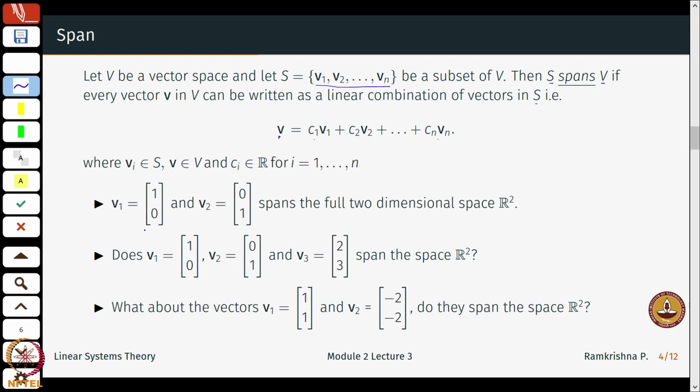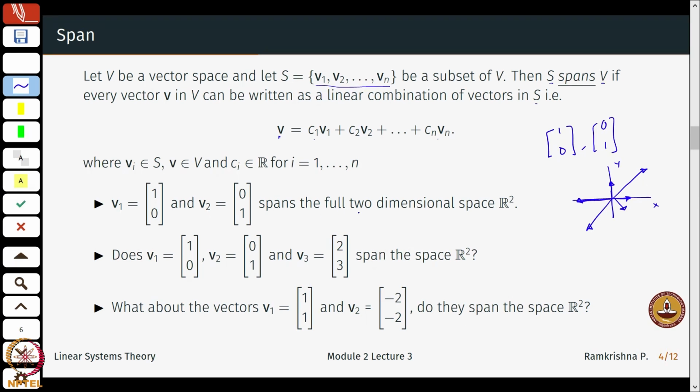So, in 2-dimensional space I have (1, 0) and (0, 1) as 2 vectors. Now, does this span the full R2? If I just draw them in coordinates that we are familiar with, say the x and y axis, (1, 0) would be the unit vector in the x direction, (0, 1) would be the unit vector in the y direction. Now, give me any vector, something like this or this or something over here.